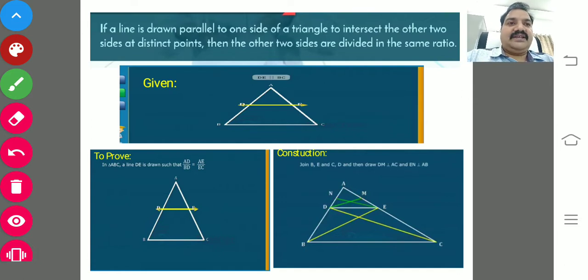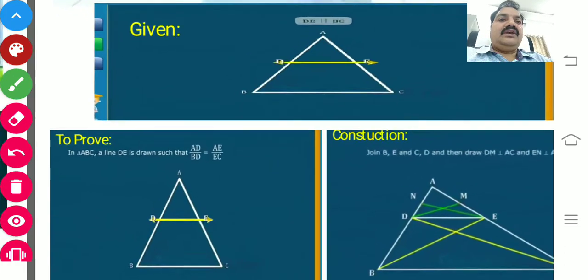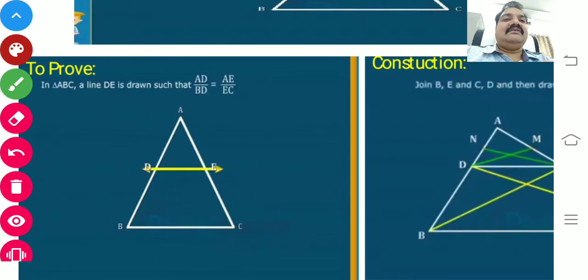Once again, I would like to explain. The statement is that if a line is drawn parallel to one side of a triangle to intersect the other two sides at distinct points, then the other two sides are divided in the same ratio. As per the statement, we considered one triangle ABC and we have drawn one line DE which is parallel to the side BC. Then, after the condition is given, we are going to prove that AD by BD equals AE by EC.